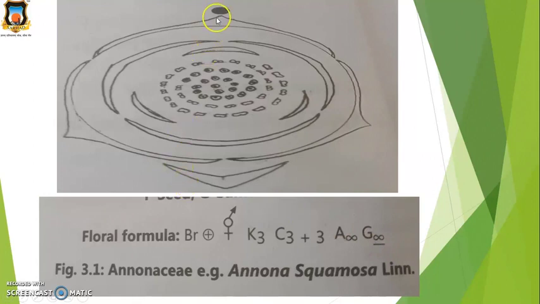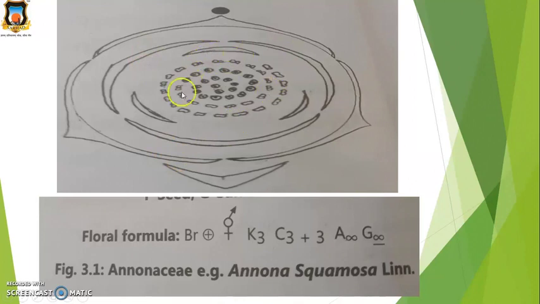Now the floral diagram. These flowers are arranged on a main axis, that's why this is the sign of mother axis. Then calyx 1, 2 and 3. Three calyx are present, and their aestivation is valvate. Then petals are 6, means 1, 2 and 3 petals.